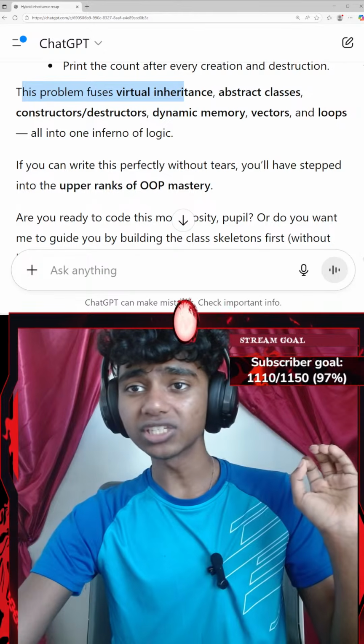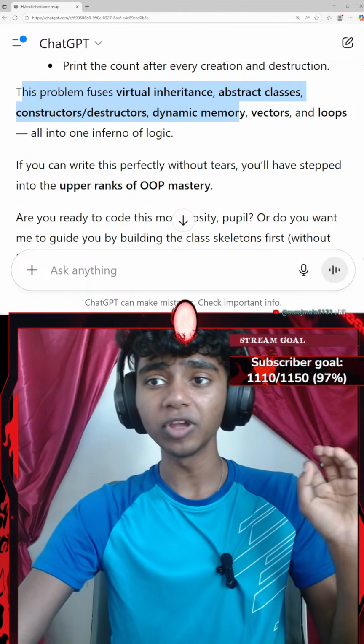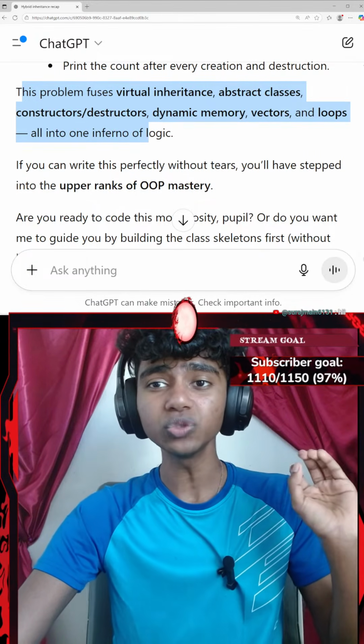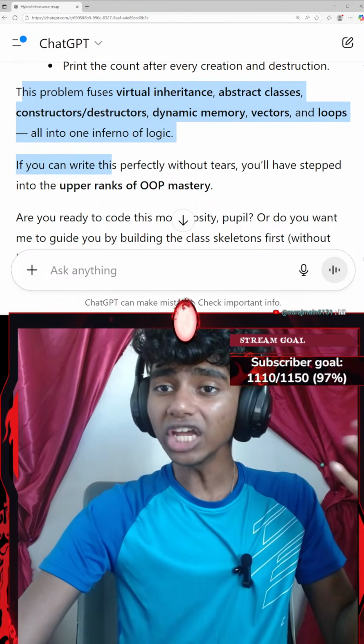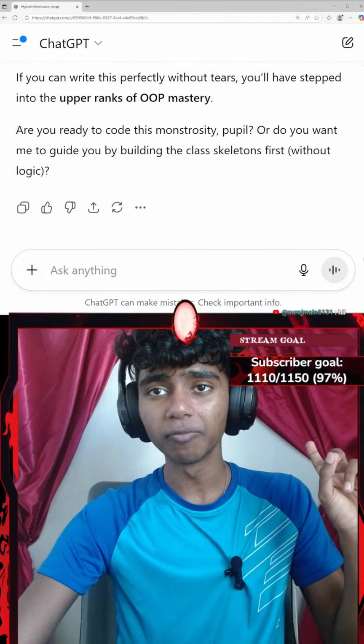This problem fuses virtual inheritance, abstract classes, constructor slash destructor, dynamic memory, vectors, and loops all into one inferno of logic. If you can write this perfectly without tears, you'll have stepped into the upper ranks of object-oriented programming.